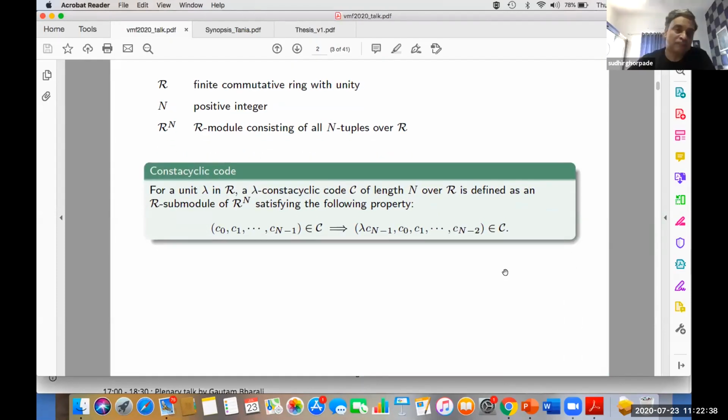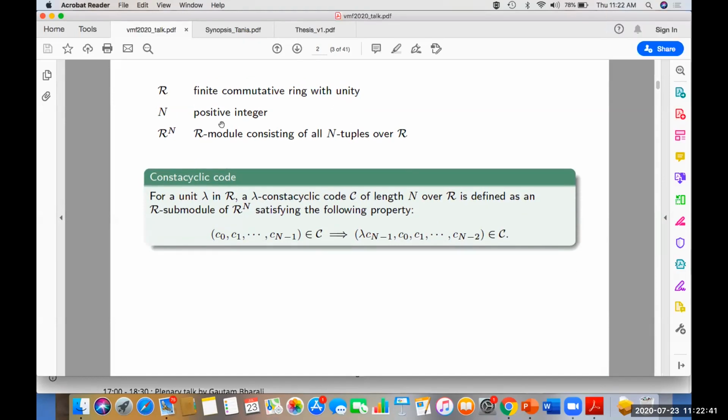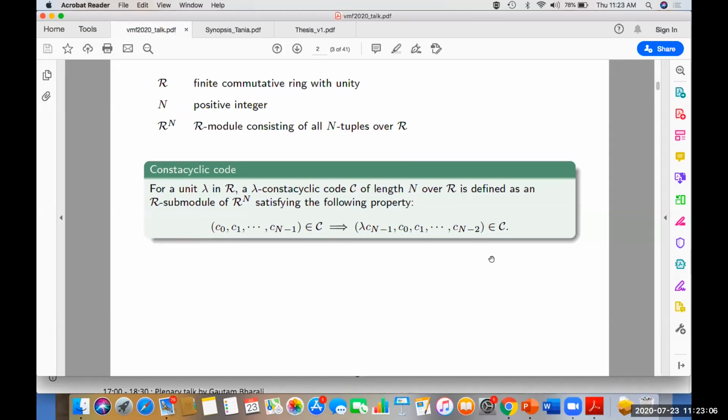Okay, let me start again. Throughout this talk, R is a finite commutative ring with unity and n is a positive integer, and we will view the set of all n-tuples over R as an R module. For a unit lambda in R, a lambda constant cyclic code of length n over R is defined as an R submodule of R^n which is invariant under the lambda shift of its code words. Basically, if a vector is in C, then its lambda shift is also in C.